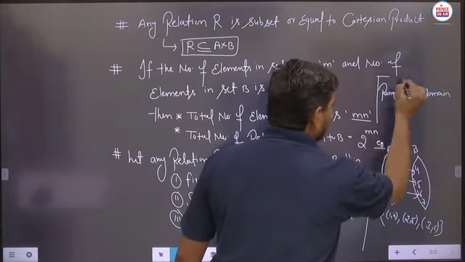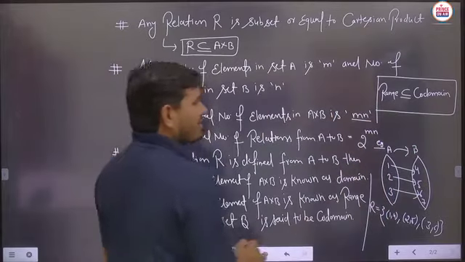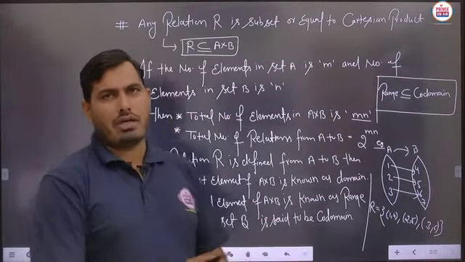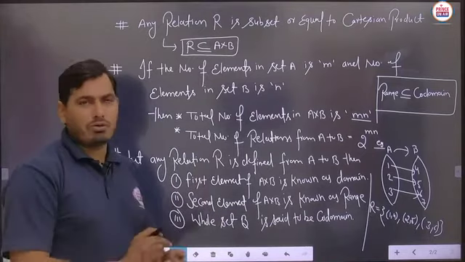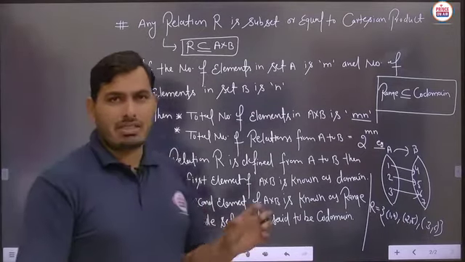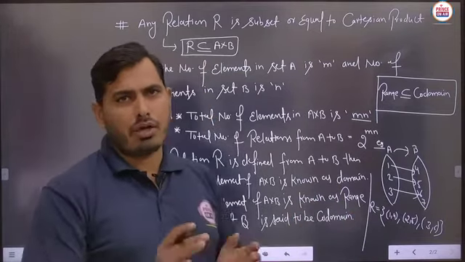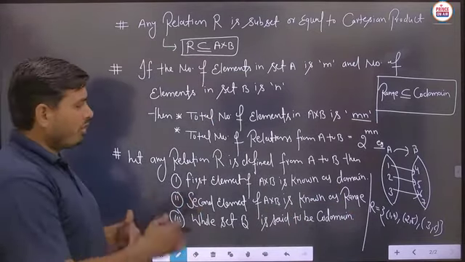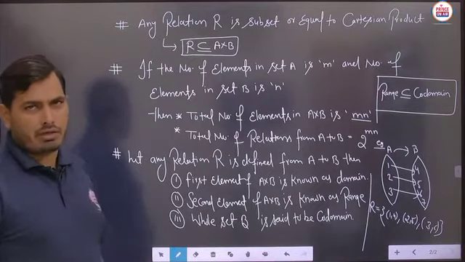And students, these are the various things related to class 11th. So you have to keep this in mind always. The range is always a subset of or equal to the codomain. Is it clear? So these are some basic pieces of information, students. You can understand each and every piece of information related to the relation. Then we will move on to the further kinds of relations. Is it clear?